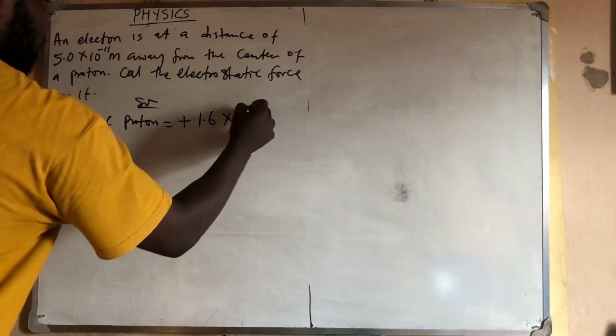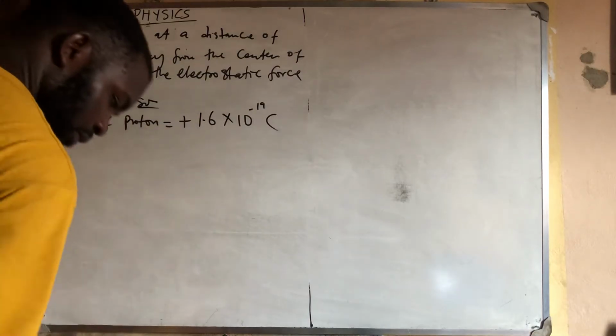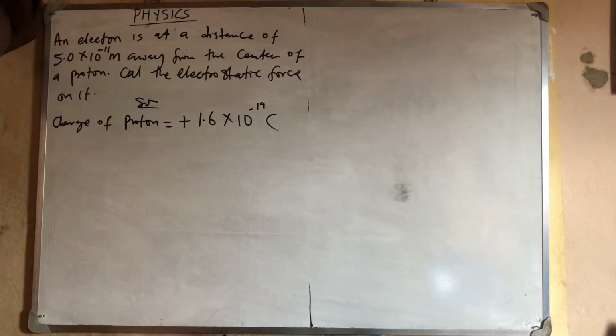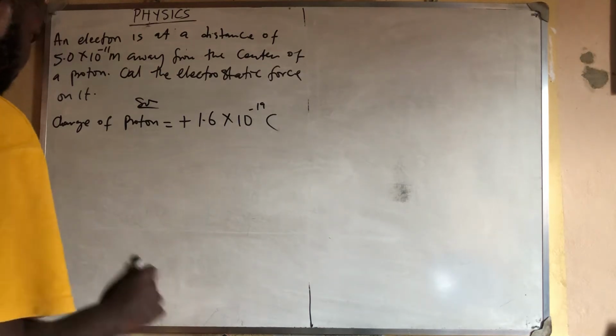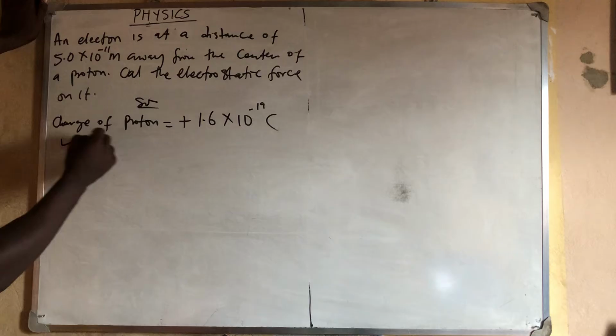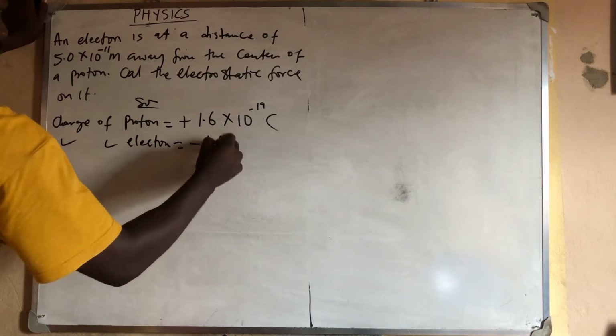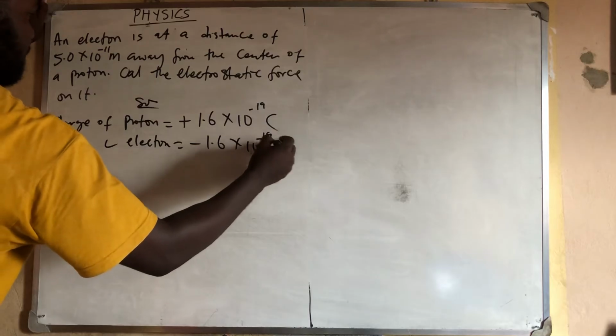So you have 1.6 times 10 raised to power minus 19 coulomb. That is the charge of proton. So the next thing you get is the charge of electron. And the charge of electron is the same thing. Electron is minus 1.6 times 10 raised to power minus 19 coulomb.